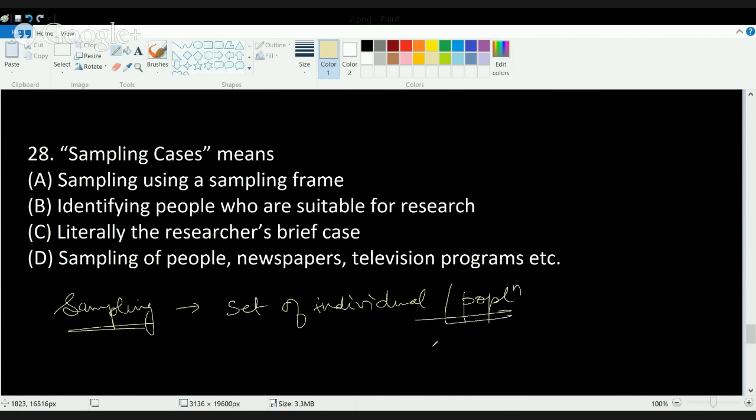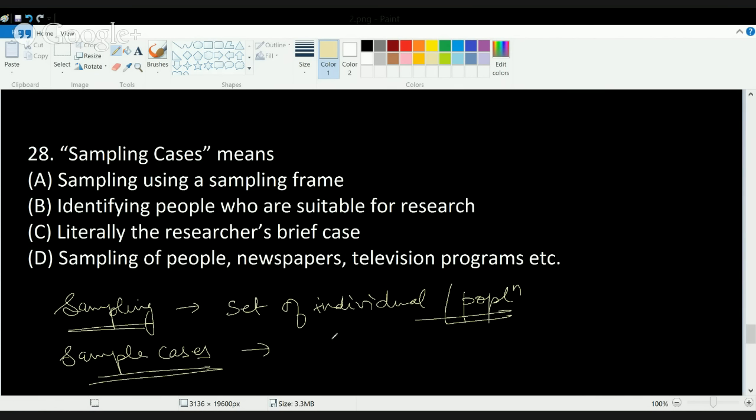For example, if I want to conduct a survey on the availability of water in the city of Delhi, I would be conducting samples. Those samples would be from different localities. That's what sampling is. Now, what are sample cases? When I'm trying to use sample cases, I'll make sure that I'm covering each and every important parameter that is applicable for this purpose.